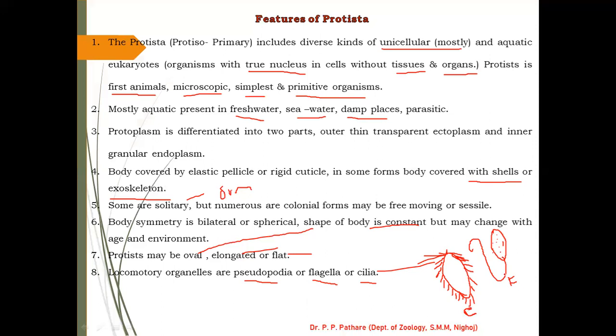I hope you understand. By using these two organs, the protist organism can easily move from one place to another. You understand the use of these locomotory organs.